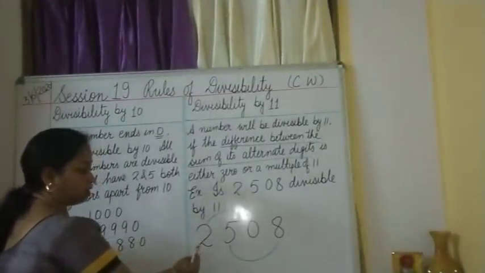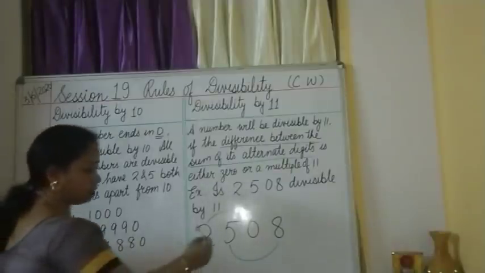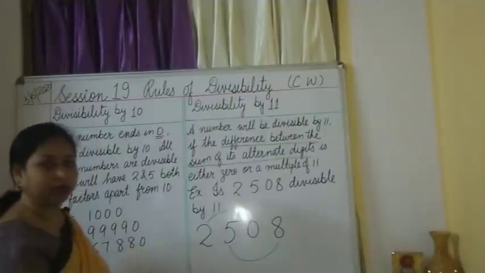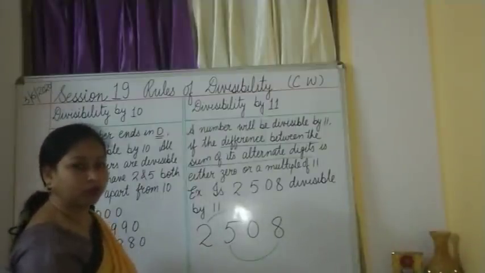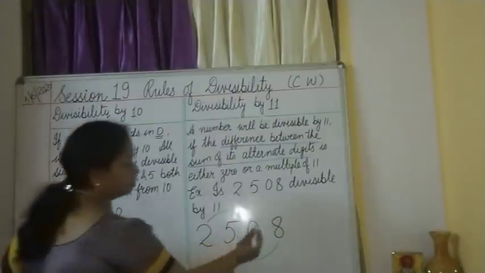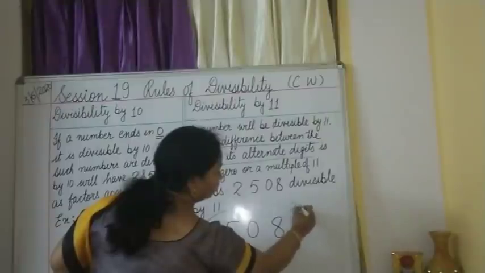2, then the alternate digit is 0. You have to leave this 5. And for the next pair, you have 5 and 8. What you have to do? You have taken the alternate digits. Now you have to first take the sum of these alternate digits. 2 and 0. We will find out the sum of 2 and 0, that is 2 plus 0.